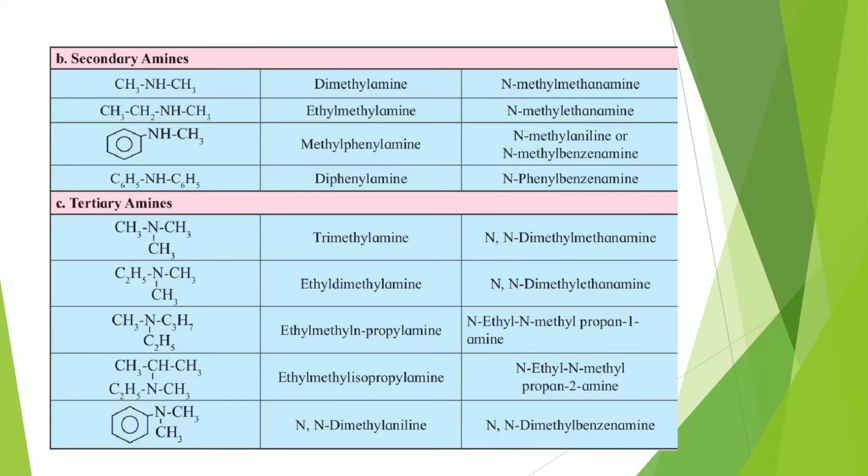Last example, N,N-dimethylaniline, because if we replace two hydrogens of the amino group of aniline by methyl group we get N,N-dimethylaniline, and its IUPAC name will be N,N-dimethylbenzenamine. Benzenamine is aniline. So here we have seen about the IUPAC names of primary, secondary and tertiary amines.